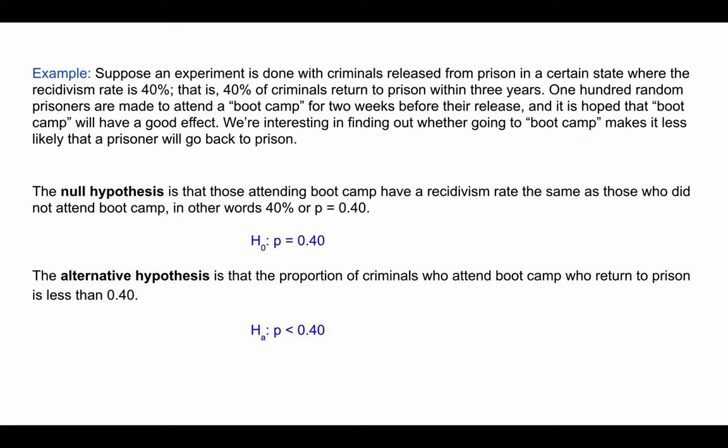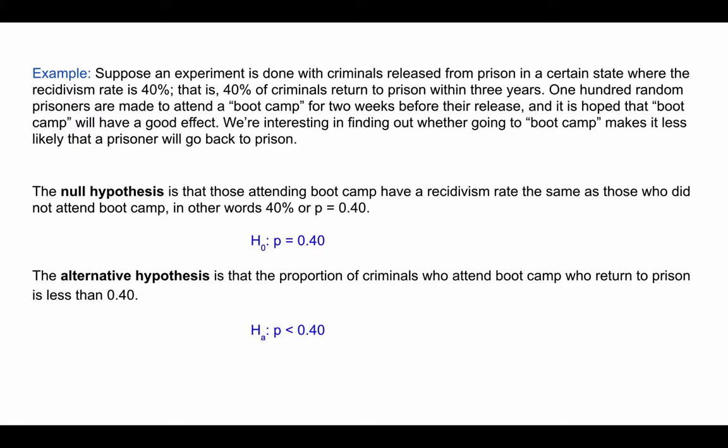So we're going to see this special notation, and it's right here. H naught: P equals 0.40. This is our mathy statistical way of saying that the null hypothesis is P equals 0.40. H naught, or H with the little 0 down here, stands for null hypothesis. P equals 0.40 stands for we think the probability that prisoners who go to boot camp will return to prison is 0.40, the same as if they didn't go to boot camp.